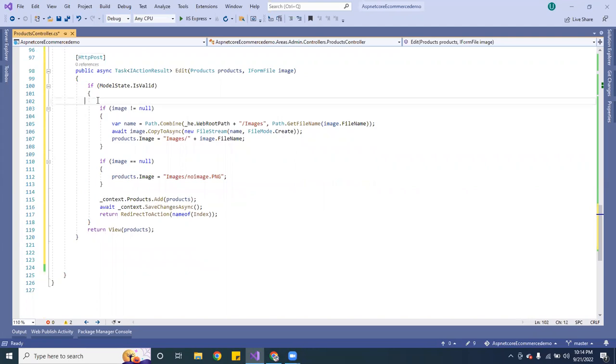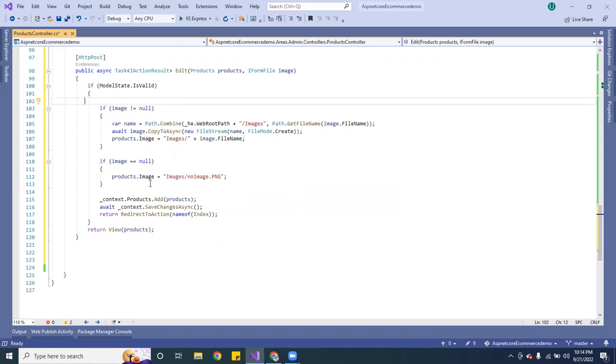So what we want to do is check the image, if there's no image there. Then you want to go ahead and pass the image. So here you want to await copy async. This is pretty much the same as the create image. Then you want to pass another one here. You want to grab the image.